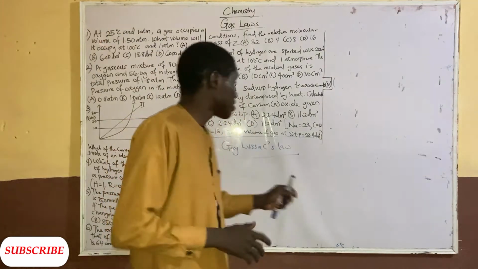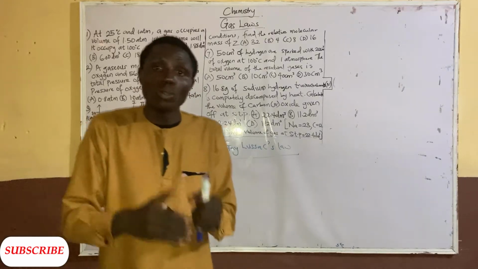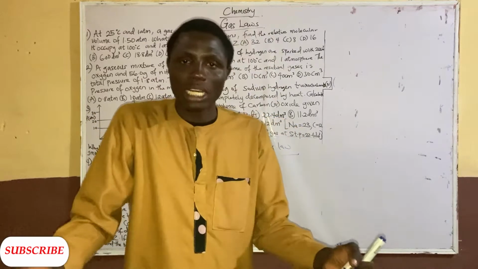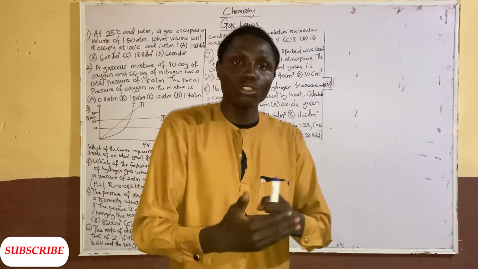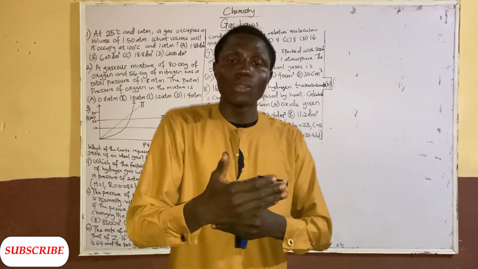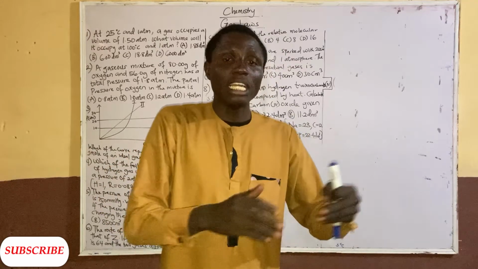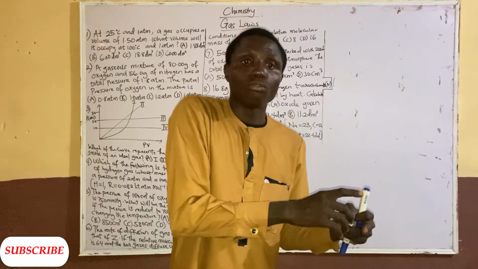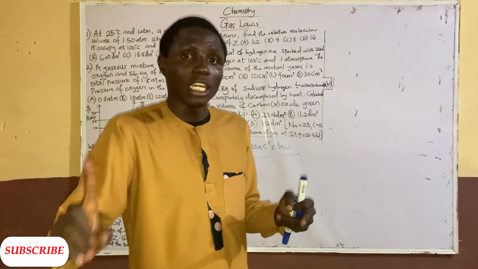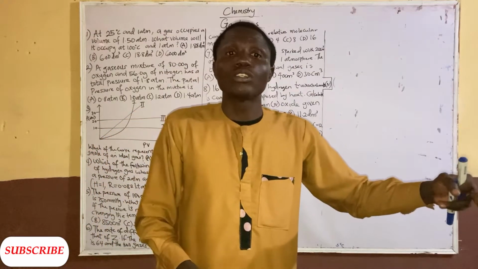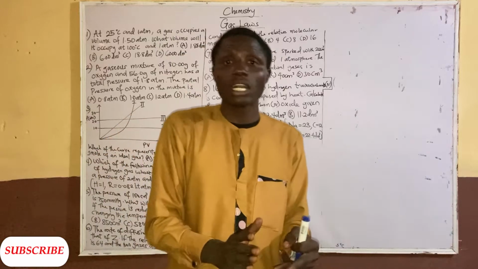Now let's go to Gay-Lussac's law. It states that when gases react, they do so in volumes which are in simple ratio to one another. So it means that the ratio by which they react will determine also their volume. So if 2 moles of hydrogen gas react with 1 mole of oxygen gas, meaning that 2 volumes of hydrogen gas will react with 1 volume of oxygen gas. So that's what Gay-Lussac was saying.